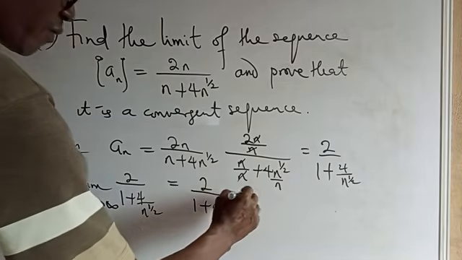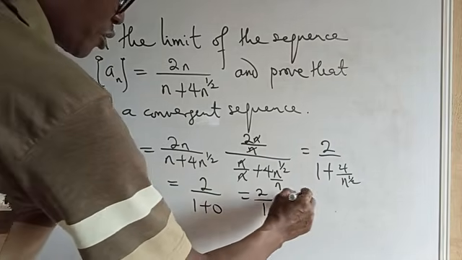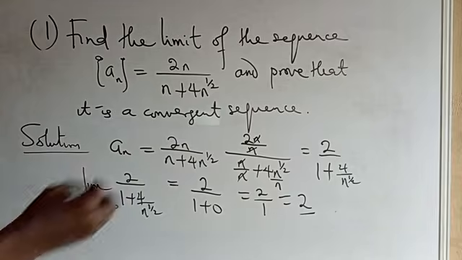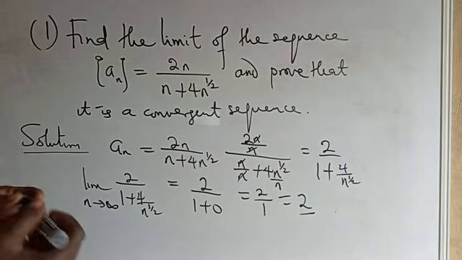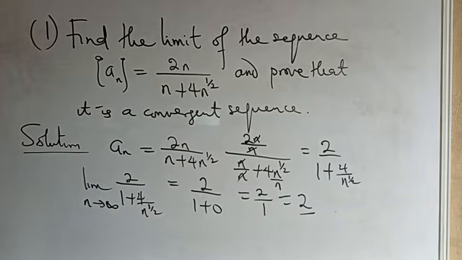Okay? And this one will go to 2 over 1, which is equal to 2. So we guess that the limit of this sequence is 2. Let's just guess. Okay, now with this guess, we want to find out whether our guess is right or not.